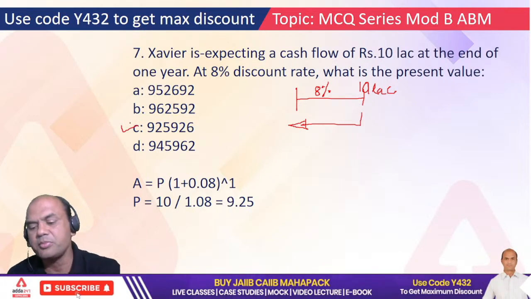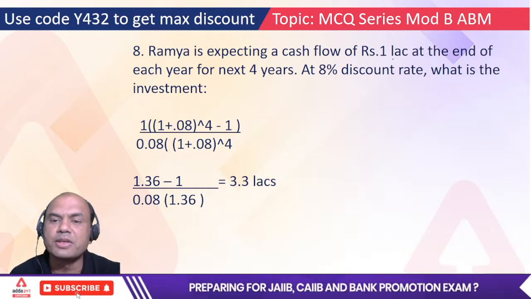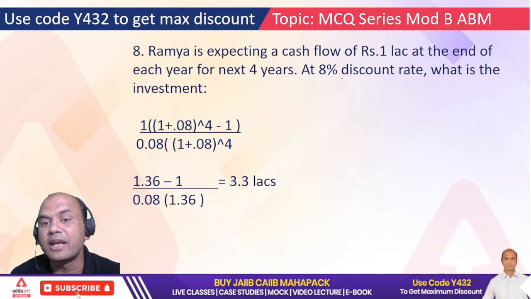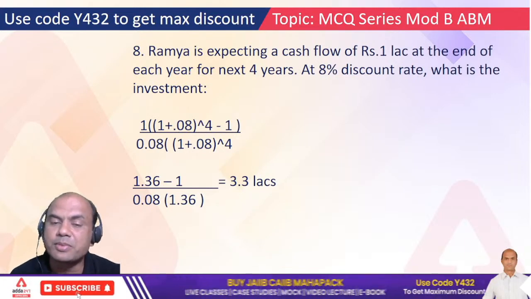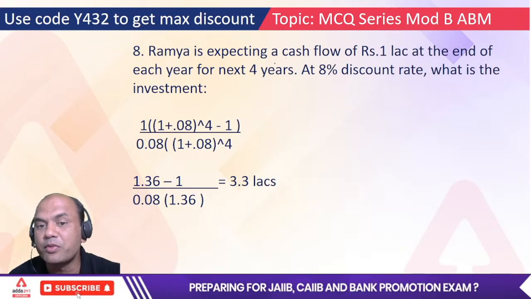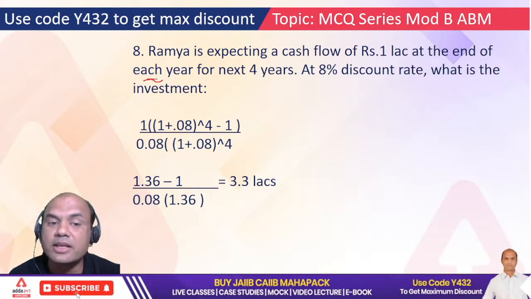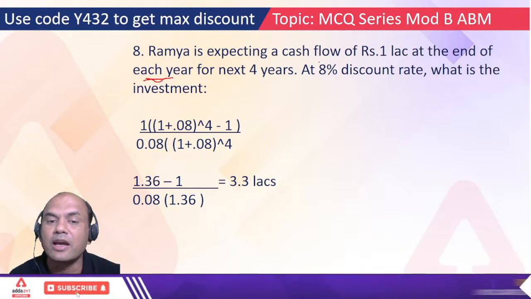Okay. Next one. Ramya is expecting a cash flow of rupees 1 lakh at the end of each year for the next 4 years. At 8% discount rate, what is the investment here? The earlier problem was for a lump sum and this problem is for an annuity because she is expecting each year. Each year means every year she will be getting 1 lakh after 4 years.